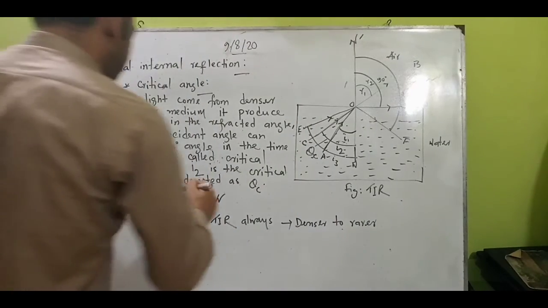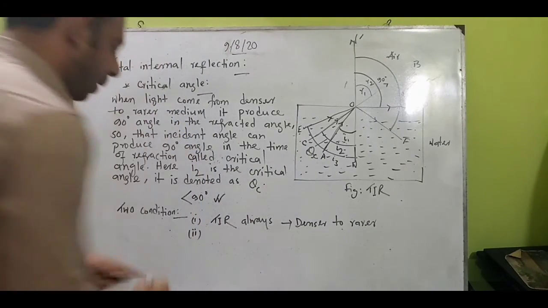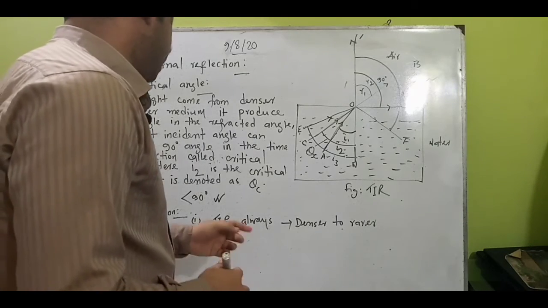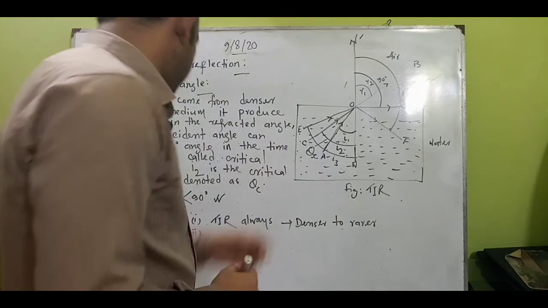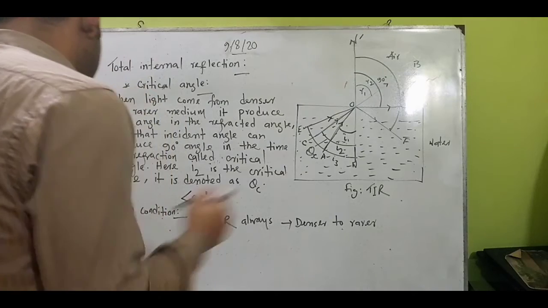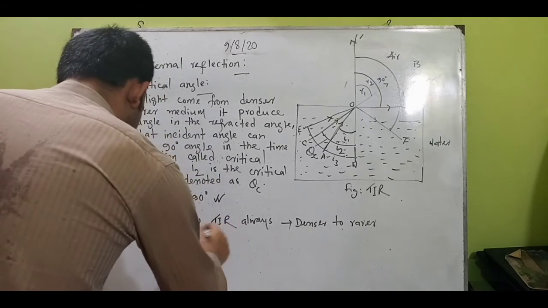And look here at number 2, the short form is given in your book, you can see it from there. The incident angle in the denser medium is greater than the critical angle of the chosen medium. Look here, it is another important point.